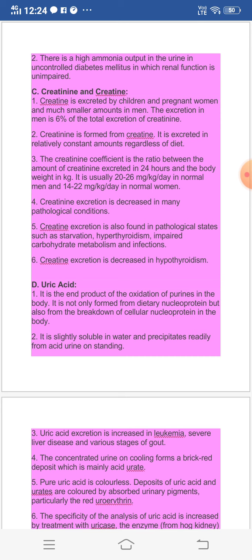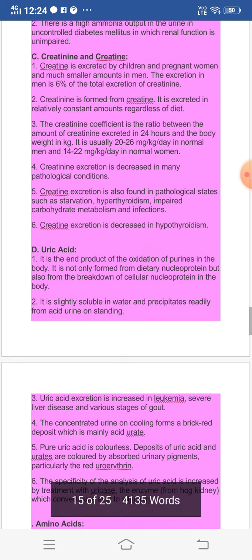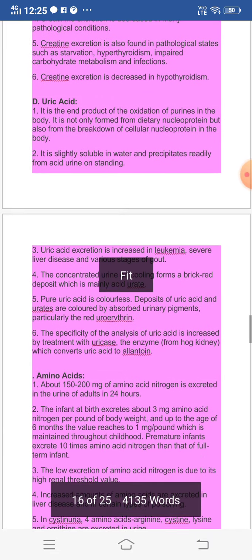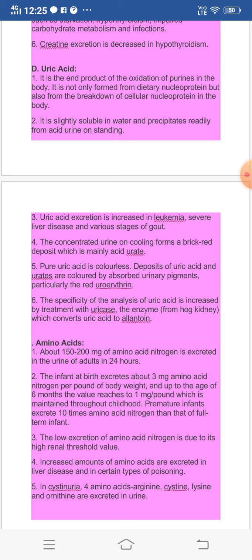Then uric acid is slightly soluble in water and precipitates readily from acid urine on standing. Uric acid excretion is increased in leukemia. In cancer patients, you will see that the uric acid excretion is increased to a great extent. Also in severe liver disease patients and various stages of gout, you will see that the uric acid excretion is increased.